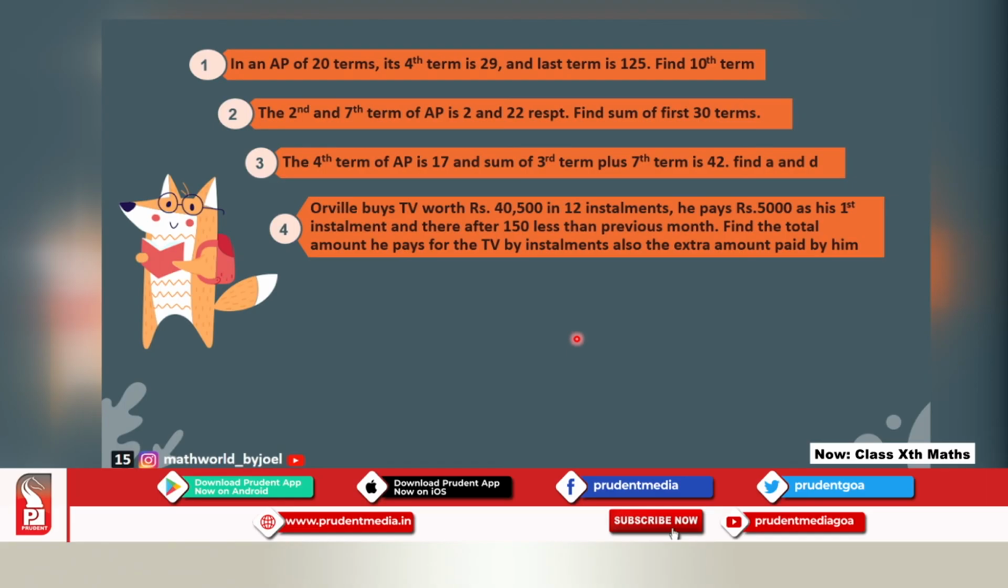Okay, and look at this question. Orwell buys a TV worth rupees 40,500 in 12 installments. He pays 5,000 as his first installment and thereafter 150 less than the previous month. Now please note over here, you are told that he pays 150 less. The moment the word less is used, please use a negative sign for that 150. So he pays 150 less, meaning negative 150. Find the total amount he pays for the TV installment. Also find out the extra amount that he paid.